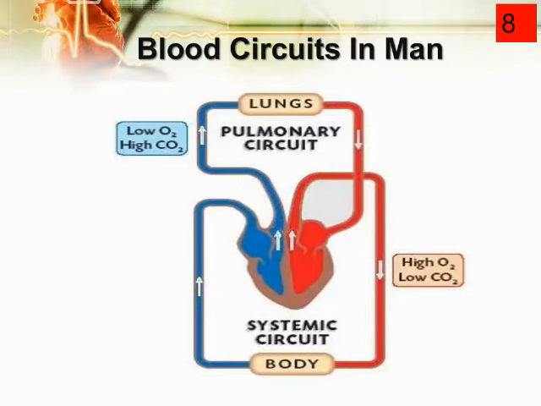In man, the closed type circulatory system is found, a double circulatory system. In the closed type circulatory system, two types of circuits are found, two types of blood circulation. These are called the pulmonary circuit and the systemic circuit.